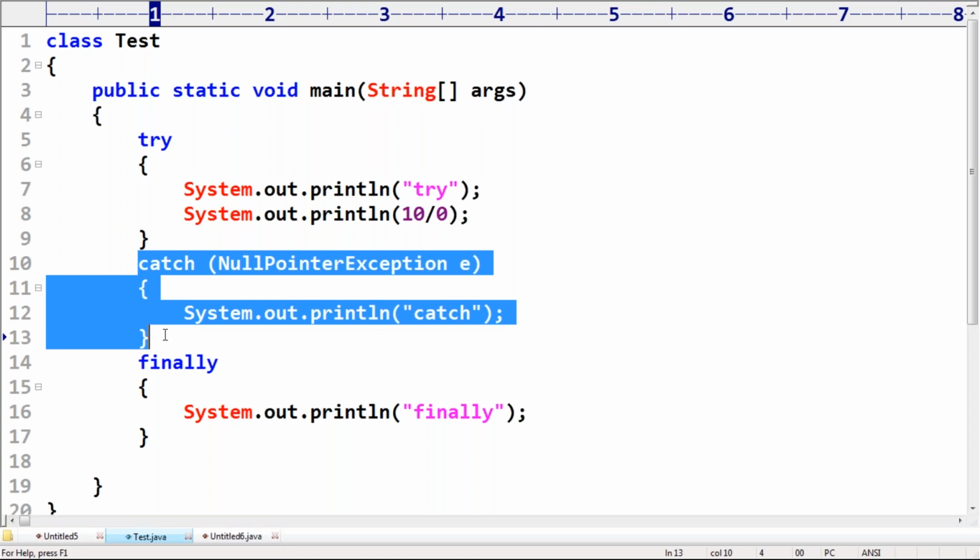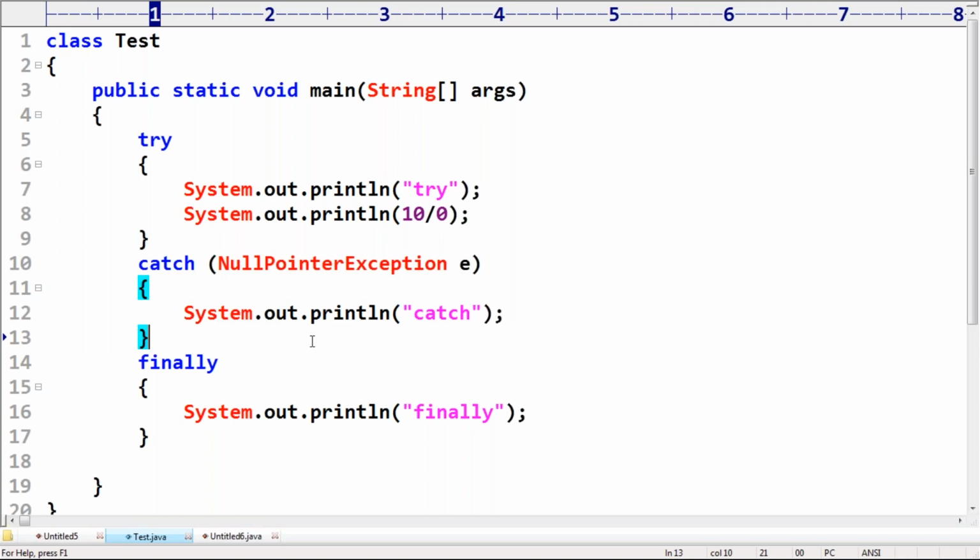Is it normal termination or abnormal termination?